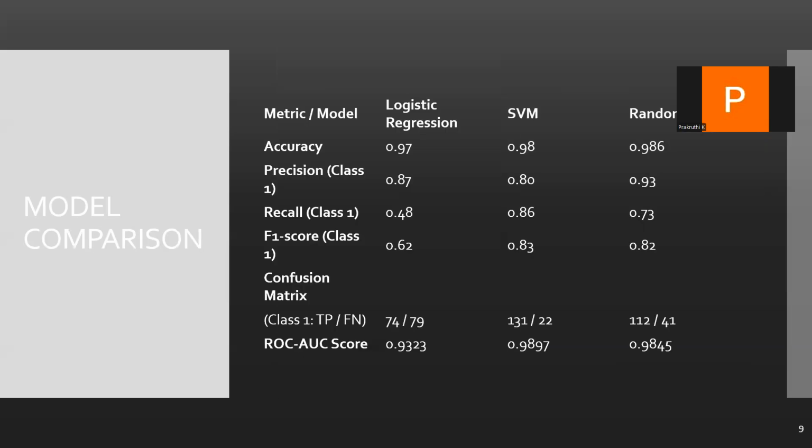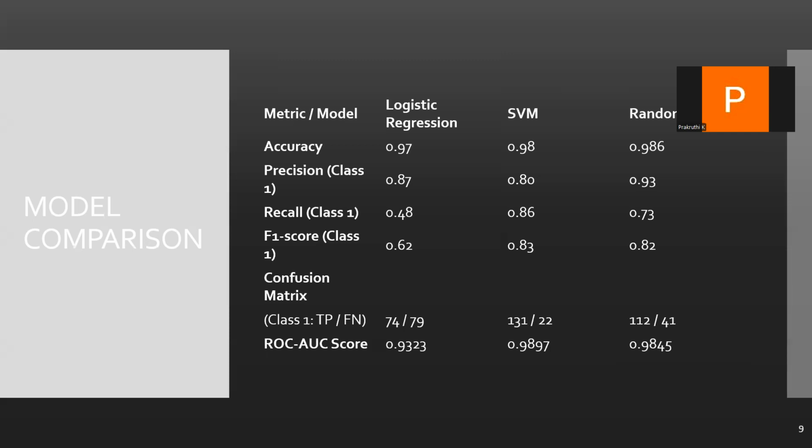The results we have got for the three models: accuracy was above 97 for all, but let's take a deeper look. For logistic regression, the precision was around 0.87, but recall only 0.48, so it missed many fake jobs.